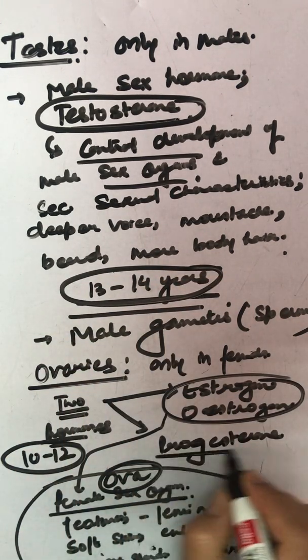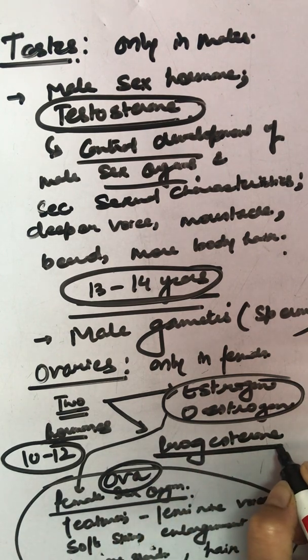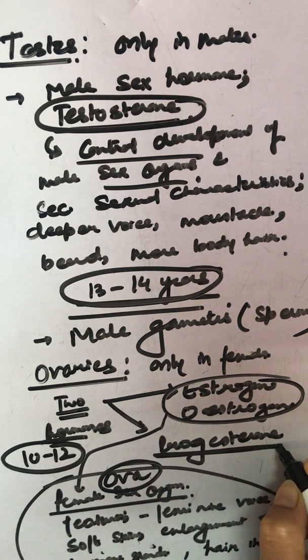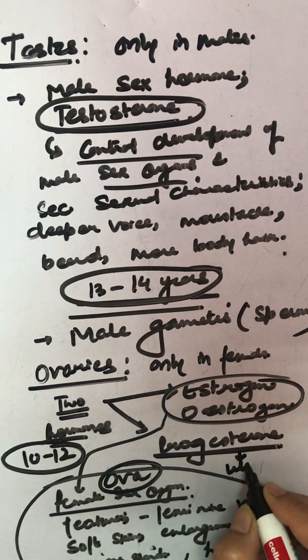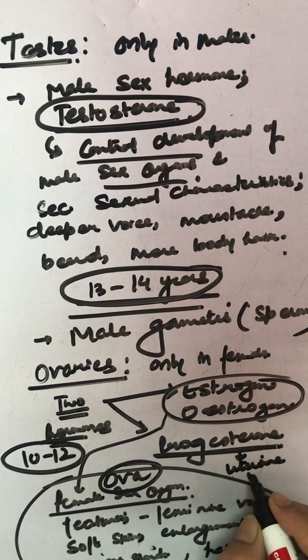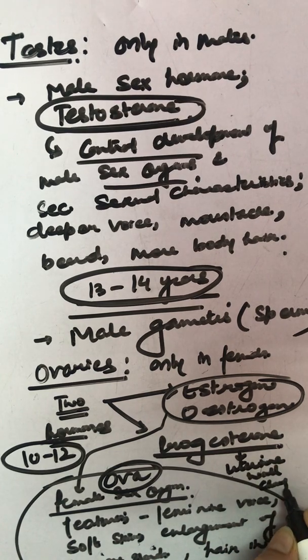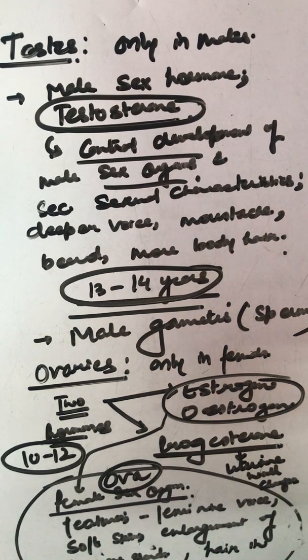And this progesterone is helpful in bringing changes in the uterine wall, as well as in the menstrual cycle. Why so?